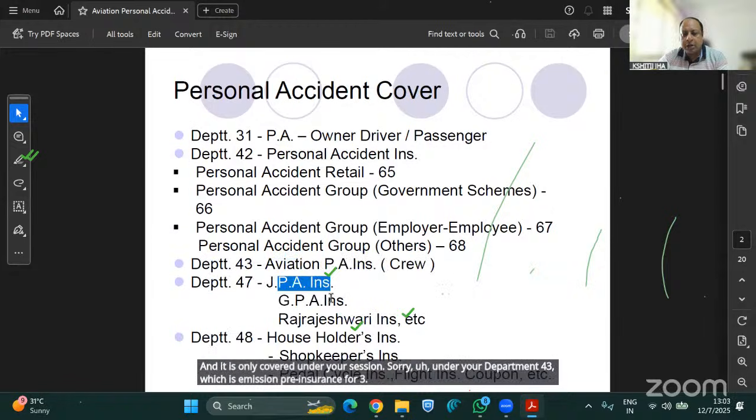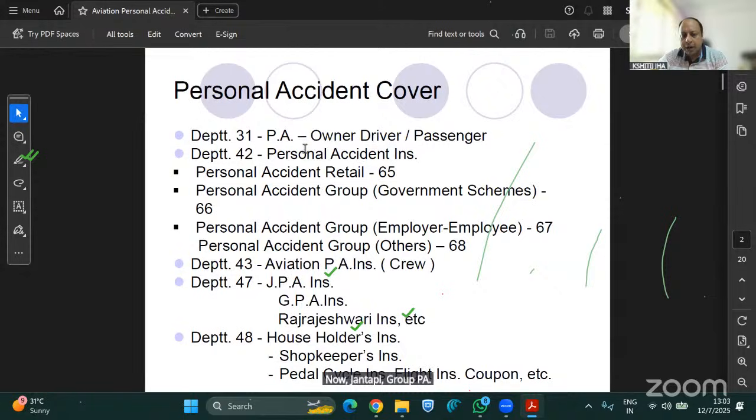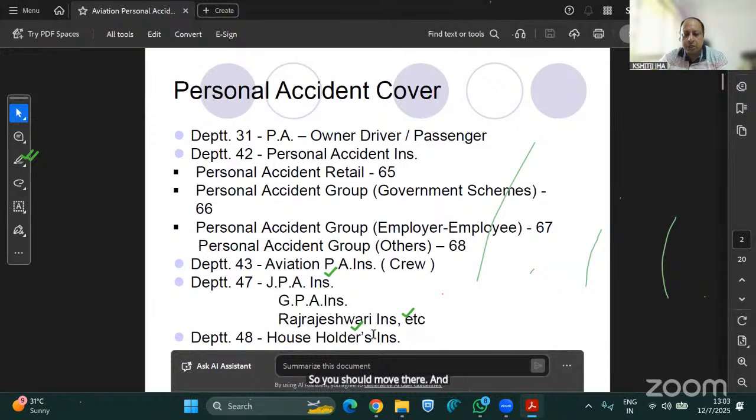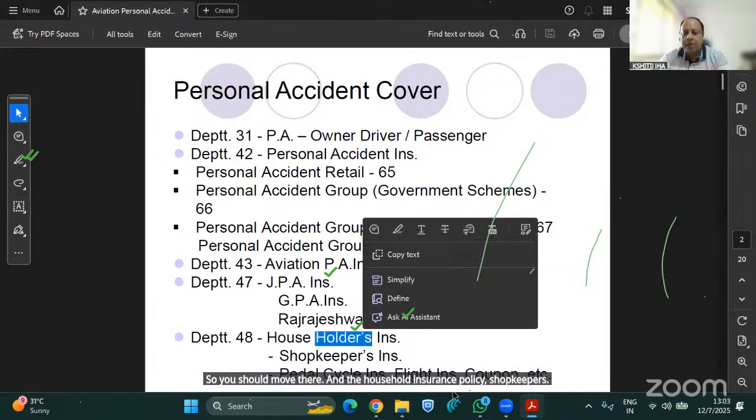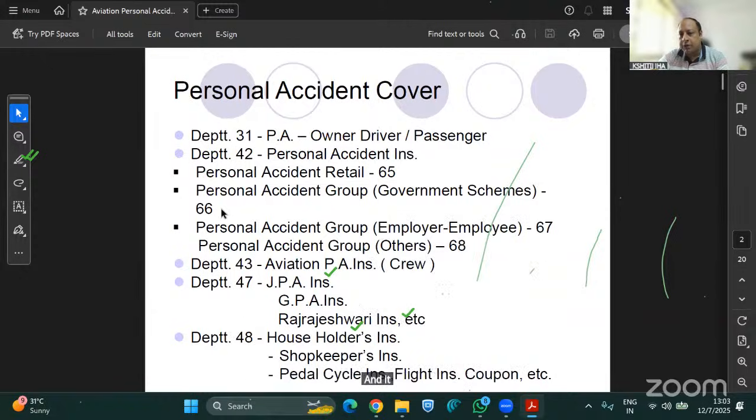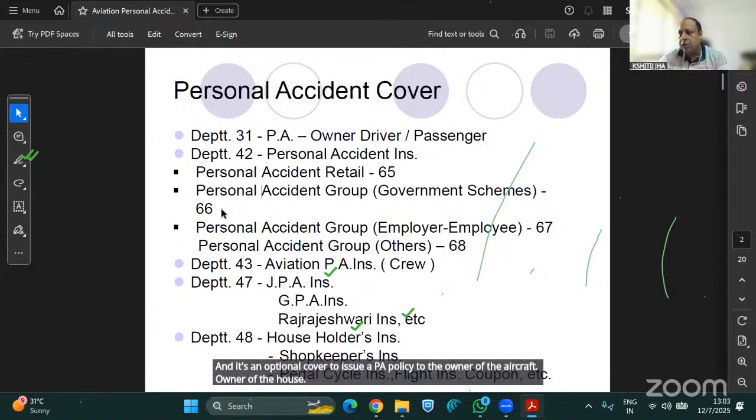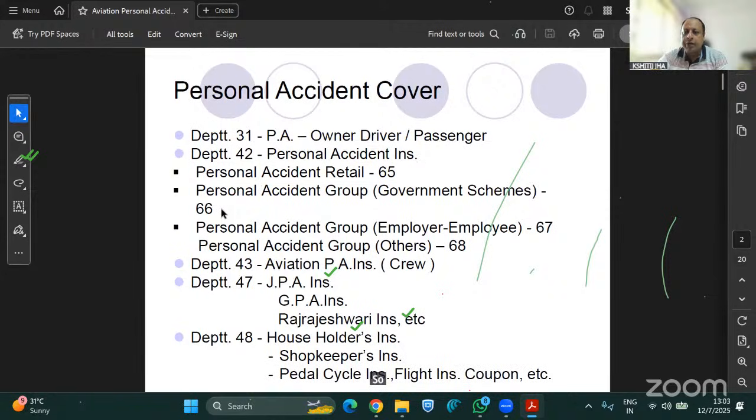Now, Janta PA, Group PA. So, Janta PA is now part of 42 only, so it should move there. And under householders insurance policy, shopkeepers insurance, and peddler cycle, we are also covering under Department 48. And very recently, when we are issuing this BGR policy, it's an optional cover to issue a PA policy to the owner of the aircraft, owner of the house. So there also we are covering the death benefit cover of 15 lakhs for the house owner and the spouse of the house owner under fire policy.